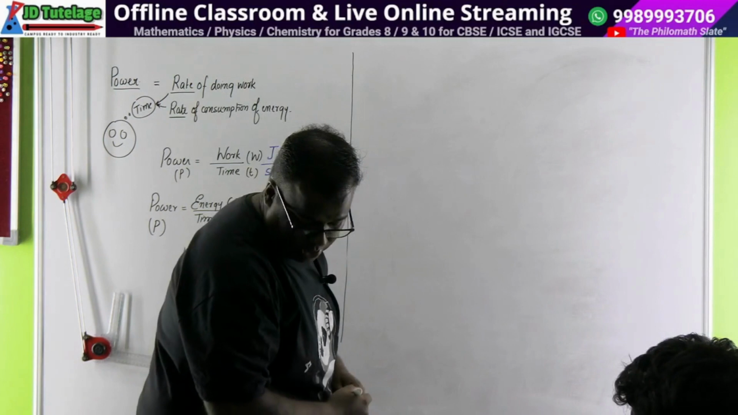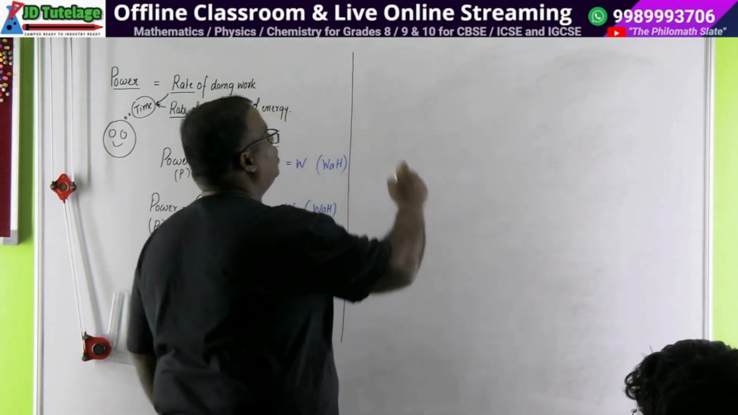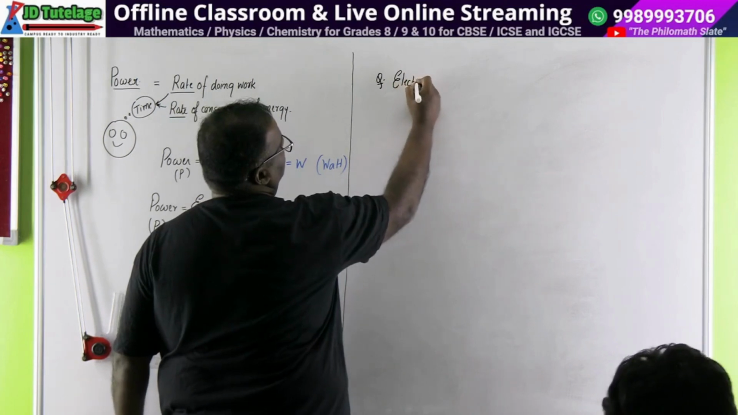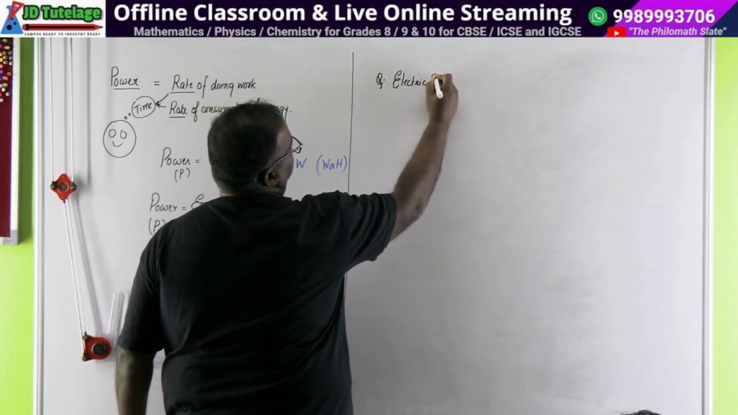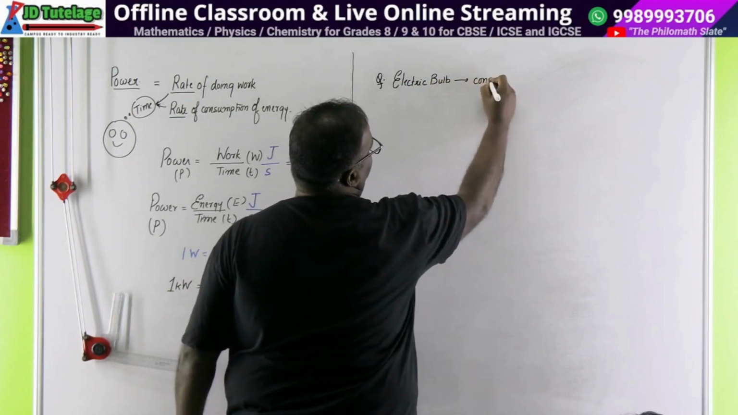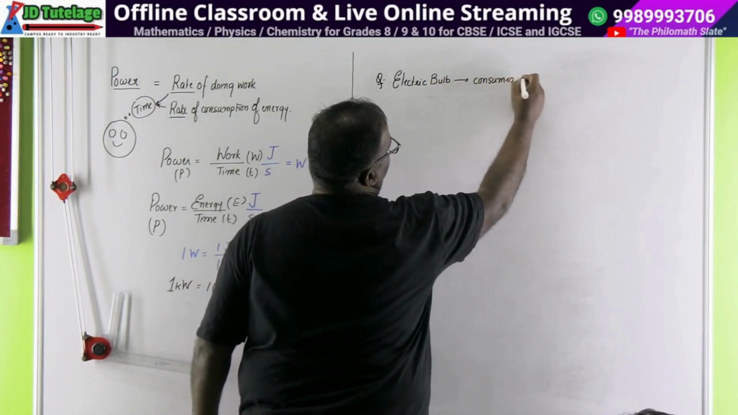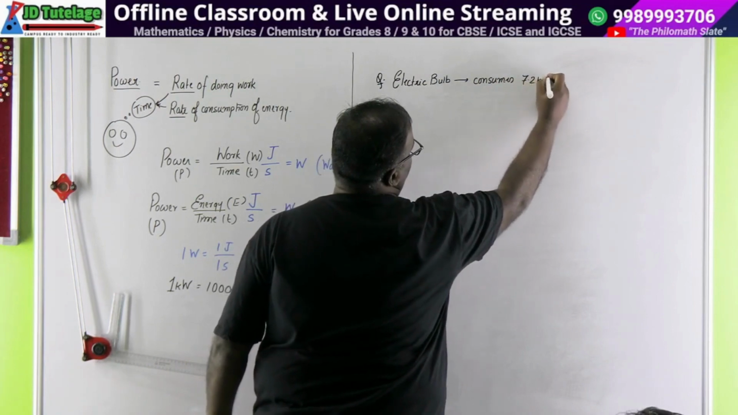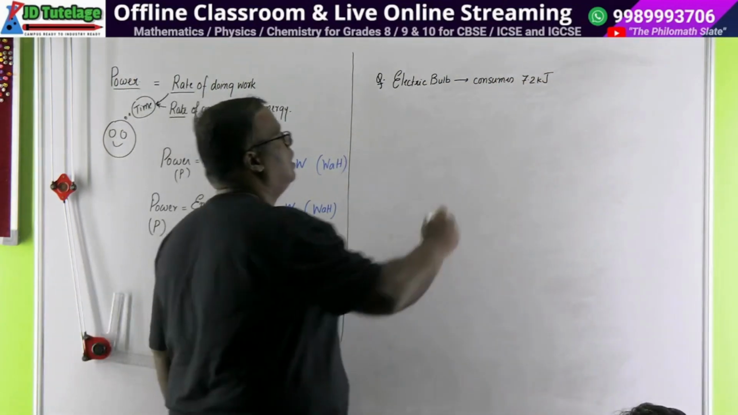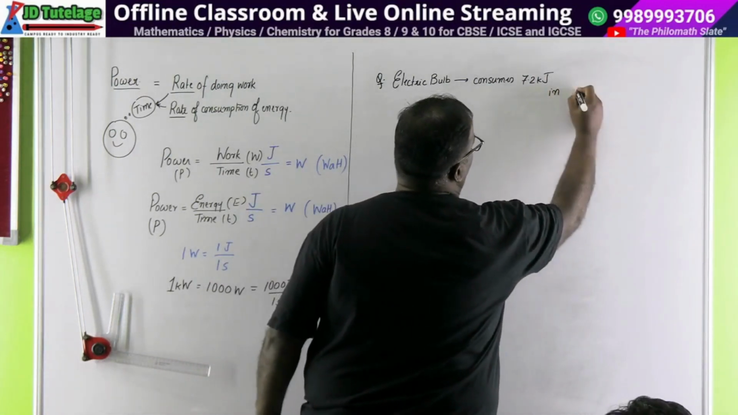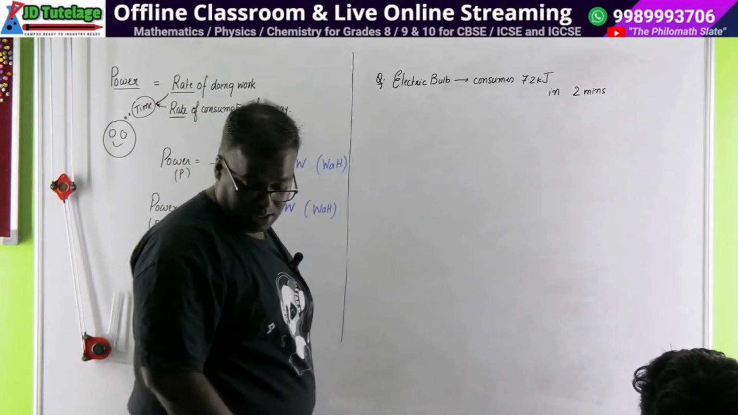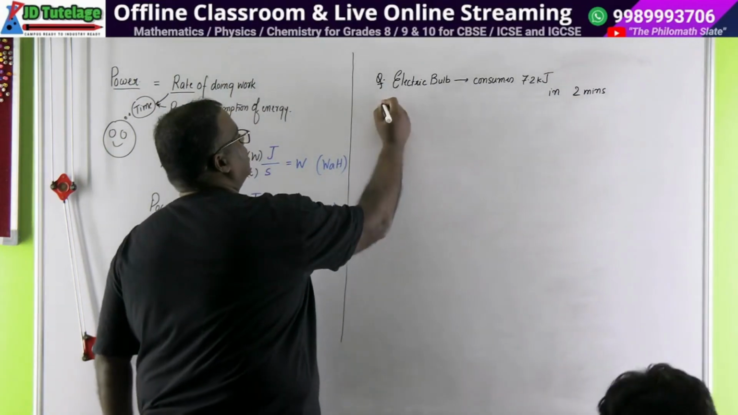We have an electric bulb and it consumes 7.2 kilojoules. Okay, so you have an electric bulb, and the electric bulb consumes 7.2 kilojoules. इतना energy consume करता है. 7.2 kilojoules in 2 minutes. एकदम CBSE question. Calculate the power.